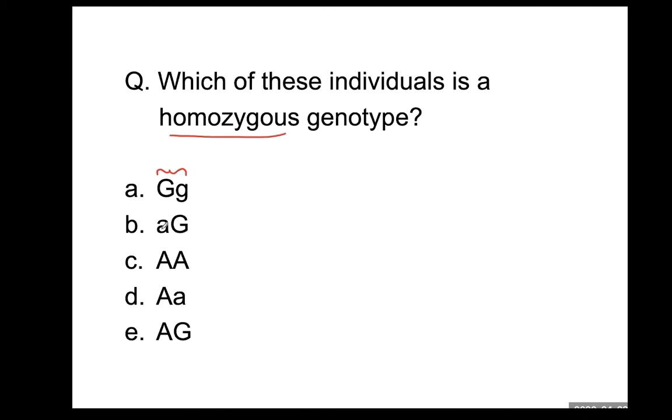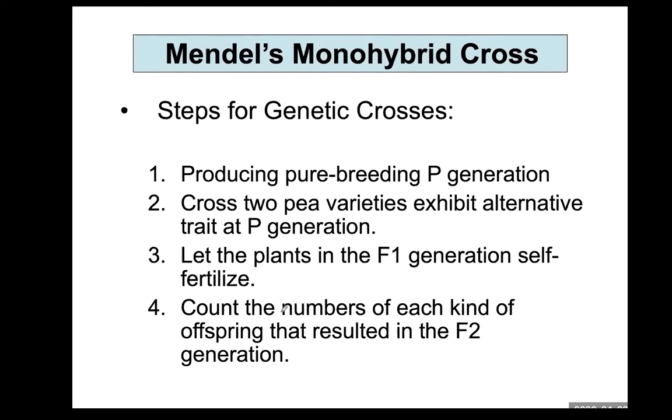Even this is a really wrong way to label a genotype. Is this homozygous? They are homozygous, meaning the same, identical. And how about this one? It's the same letter as this one, but one is the dominant and the other is the recessive allele. We call this heterozygous. Okay? And this also does not make sense. So the answer is this one.